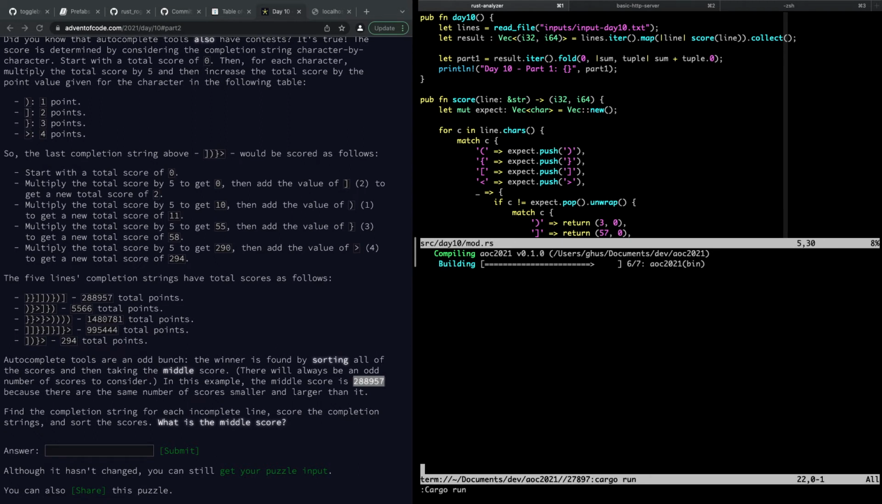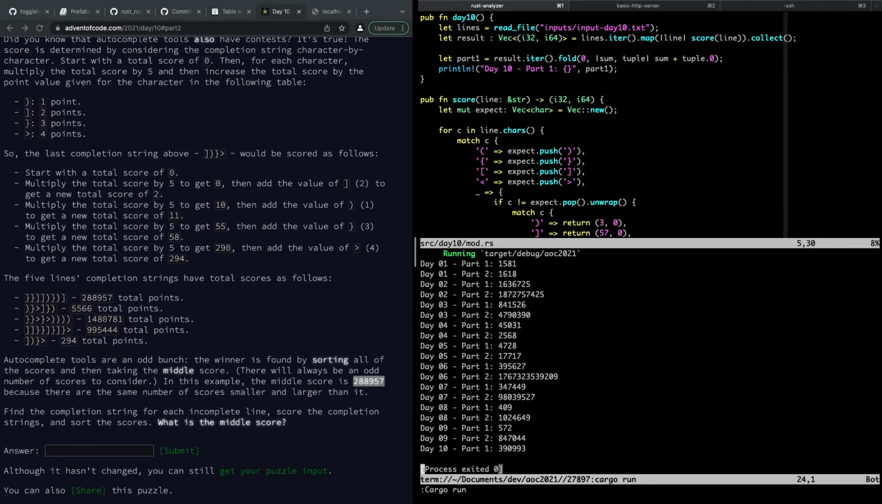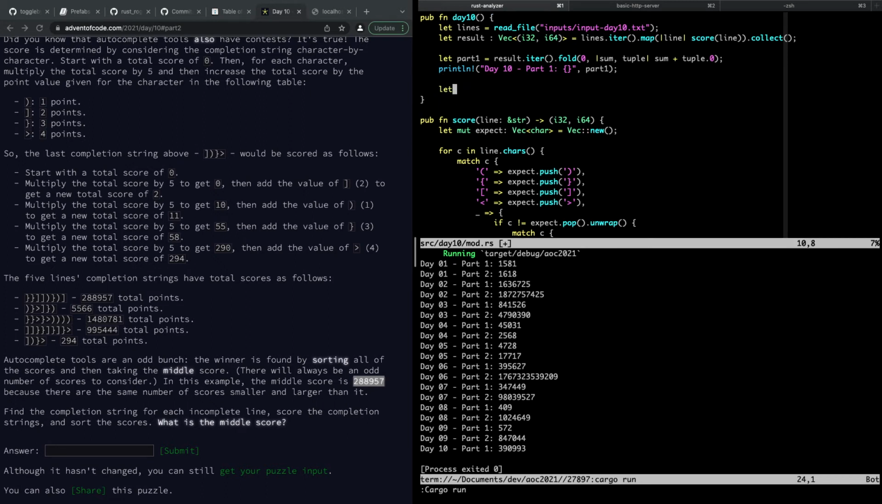Alright, so that time it didn't panic. So the numbers must be getting pretty big. So then part 2 is going to be the middle value of any non-zero score. Right?